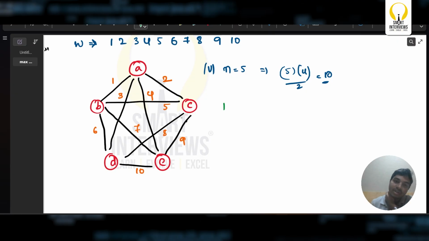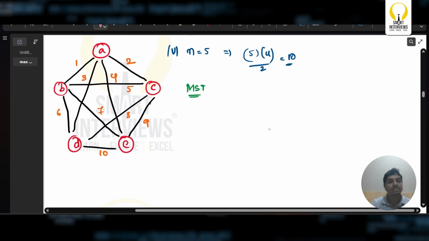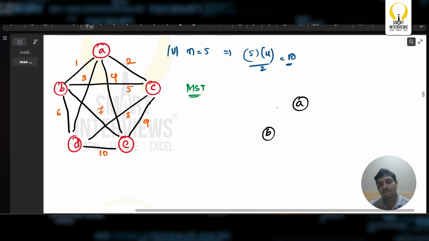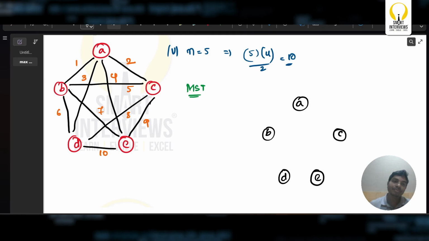Now I want to go with MST. If I want to go with MST, firstly, I am going to sort all the edges according to the weights. So first comes the first one. Let me take this graph as well: A, B, C, D, E. First comes the first one. If I take this one, is this forming a cycle? No, it is not forming a cycle. I guess simply take this one.